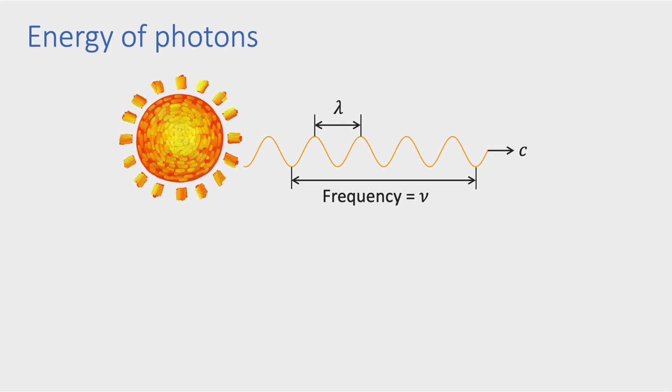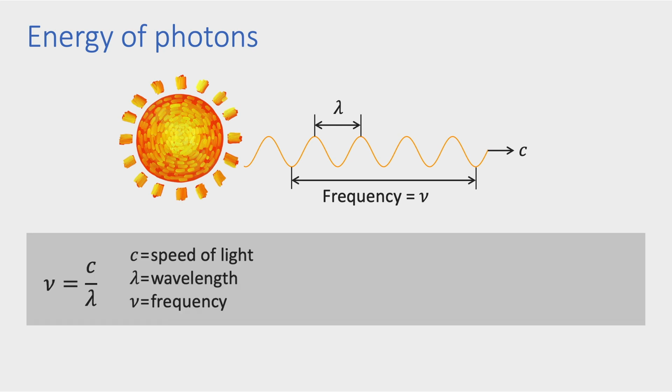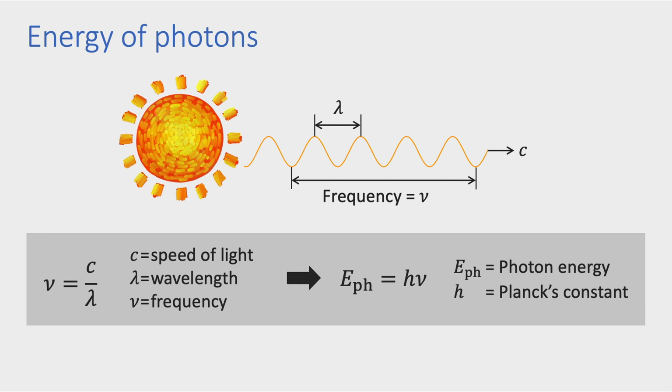The second is the frequency, which we denote with the Greek letter nu, representing the number of cycles per second. The frequency is determined as the ratio between the speed of light and the wavelength, and it is measured in hertz. However, light can also be viewed as a flow of particles called photons. The energy of a photon is directly proportional to the product of the frequency and the Planck constant, indicated by h.